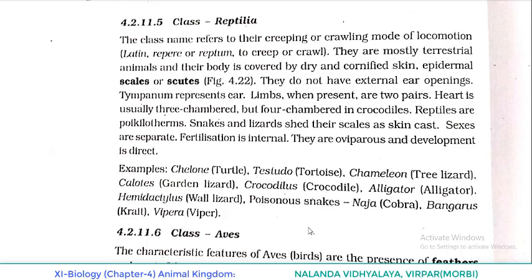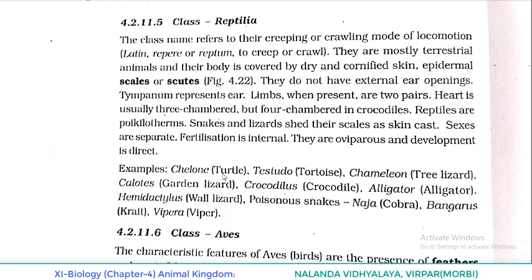Reptiles are poikilotherms, that means cold-blooded animals. Snakes and lizards shed their scales as skin cast. Sexes are separate. Fertilization is internal. They are oviparous, meaning they lay eggs. And development is direct. The young one resembles the adult.